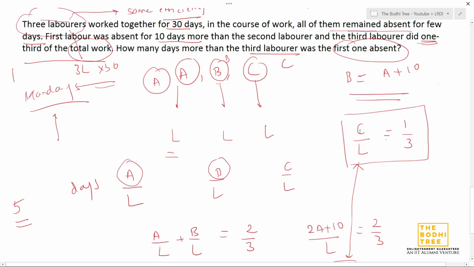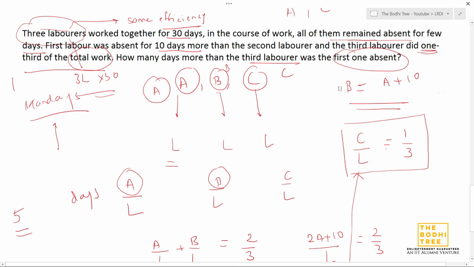Right, I hope you have understood how we solve this question. We have used the unit work method because I felt it would be easier. The reason being we can't use the LCM method because they haven't given us the number of days that A requires to finish the work when he's working alone. We need that number in order to use the LCM method. Percentage method also looks difficult. This seems to be the easiest one, and I'm also comfortable using the unit work method, so I generally prefer that method. Right, so I hope you are clear with this question.